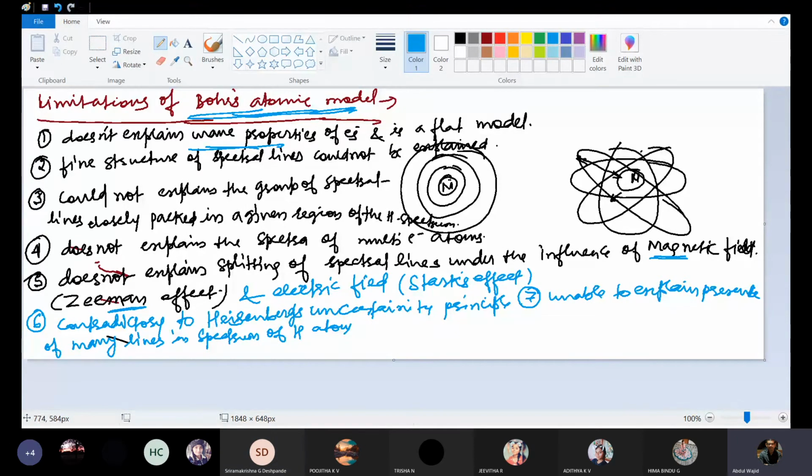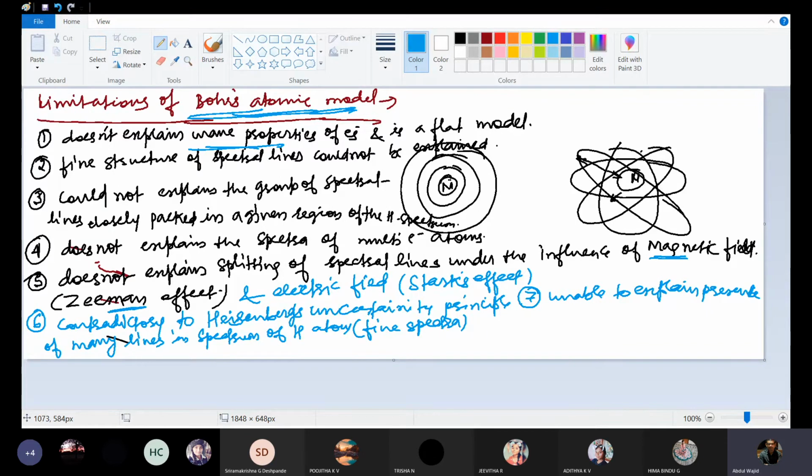Fine. Bohr was unable to explain the presence of many spectral lines in the spectrum of the hydrogen atom. That is called fine spectra. People were asking, since hydrogen has only one electron, there must be only one line in the spectrum of the hydrogen atom. But Bohr was not able to explain why there are so many spectral lines. He was unable to explain it.